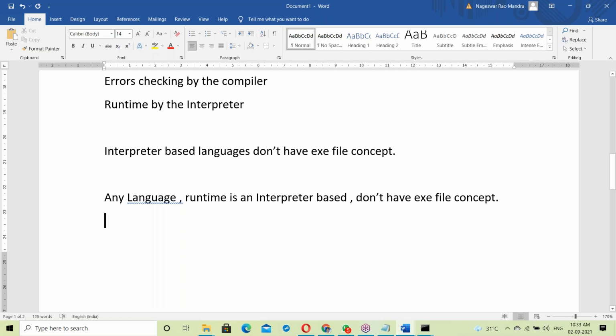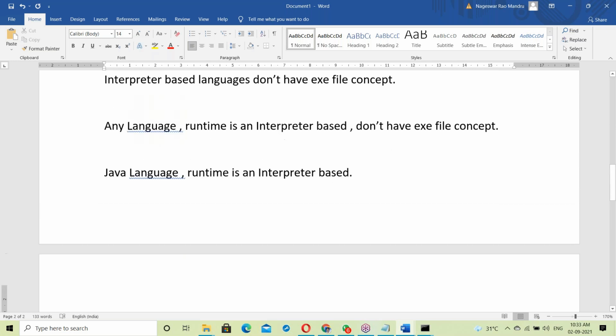Now, when we come to Java, the Java language runtime is interpreter based.